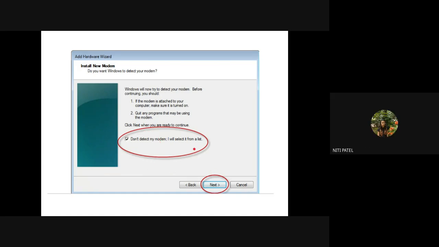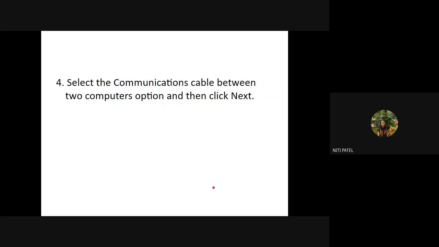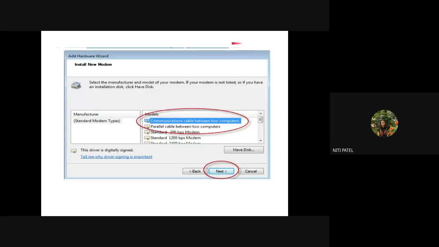So I have said that don't detect it automatically. I will add the name myself. I will add the port myself, and I will tell the speed of the port also myself. So after I do this, click on next. After that, select the communication cable between two computers option and then click on next. Now what is this? What did I tell in the previous step, that I am going to select the modem on my own.